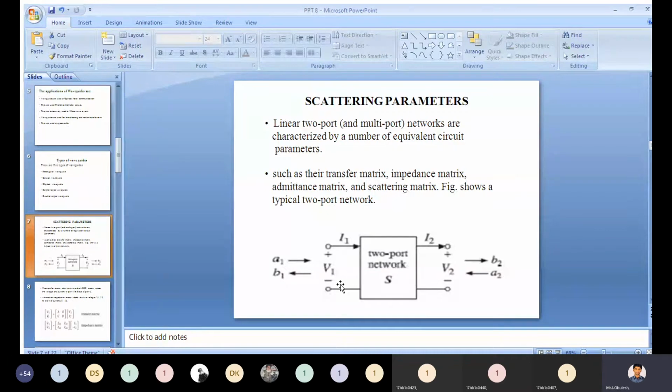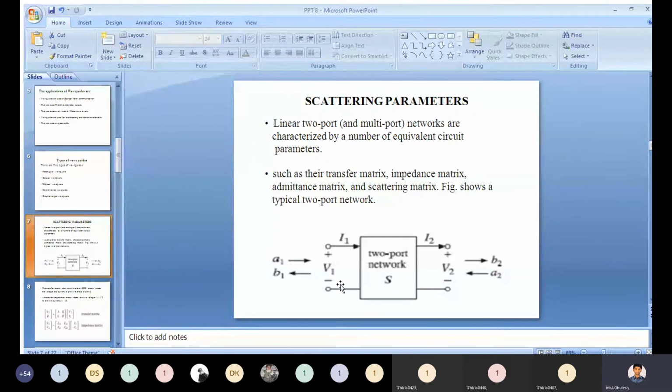After that, if you want to note down the output signal from the output terminal, we have the flowing current at the output terminal I2, and the output signal amplitude is V2, and the current of the output signal is I2.